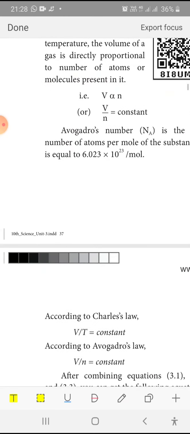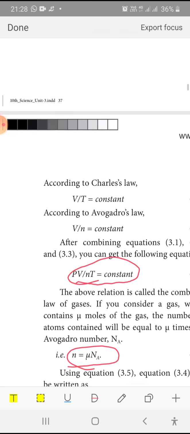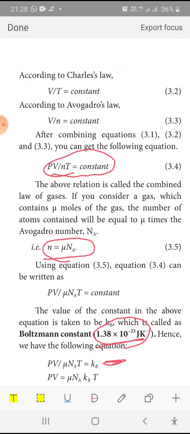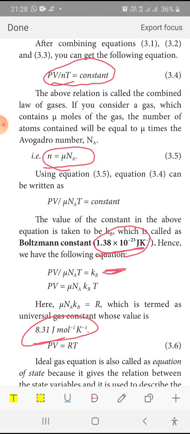Boyle's law, Charles's law and Avogadro's law combined. We write PV by NT, where N is mu times Na, the Avogadro number, so instead of N we substitute mu times Na, that is equal to constant. That constant is the Kb constant. So we write PV is equal to mu times Na Kb T, where mu, Na, Kb are all constants. Combining these three constants, we replace them by a single constant, which is called the universal gas constant.